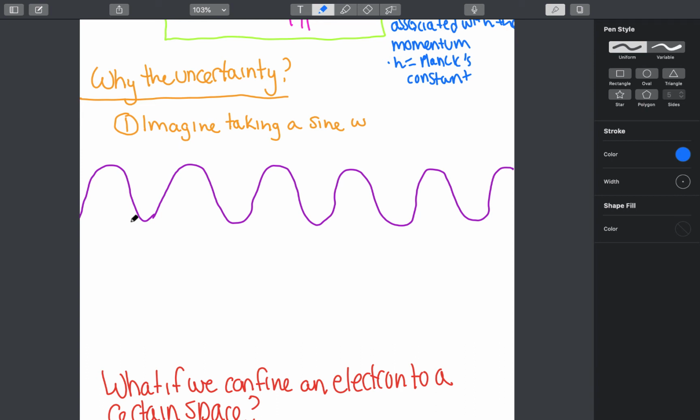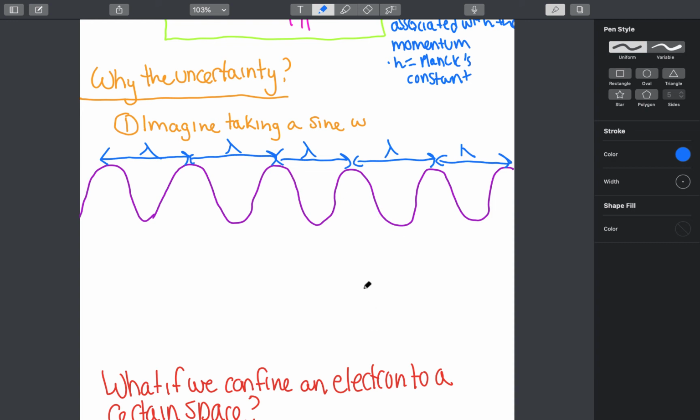So the first thing I want you to note is the wavelength of the sine wave here. So the wavelength, if we measure it from peak to peak all across, we can see that the wavelength is constant. Now, what's the relevance of this wavelength being constant?